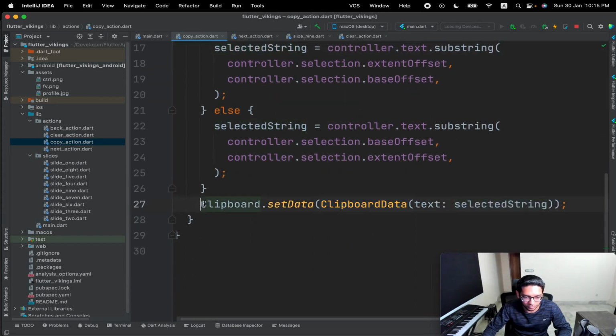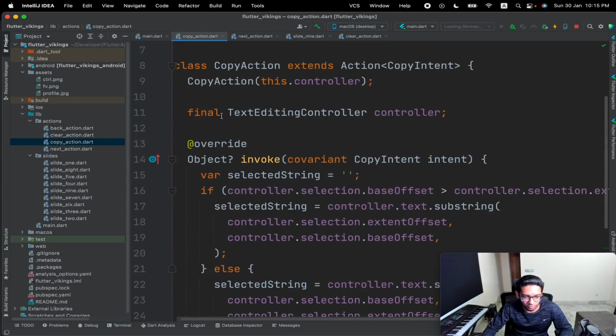So this is inside Flutter's repository, and this is a function which Flutter gives us to set the data to the clipboard. So what it's doing is it's just adding the data to the clipboard, and then we can paste it any way we want.